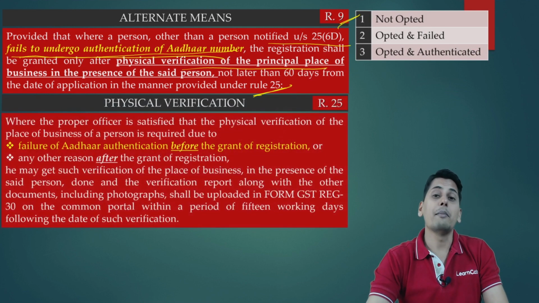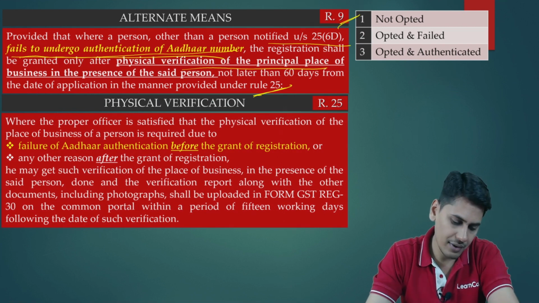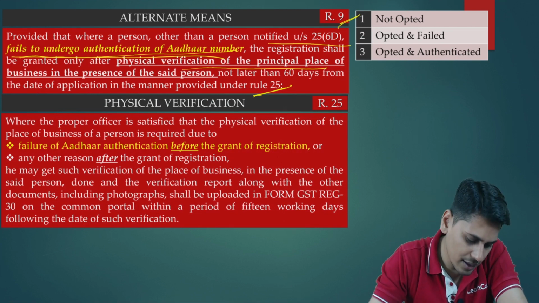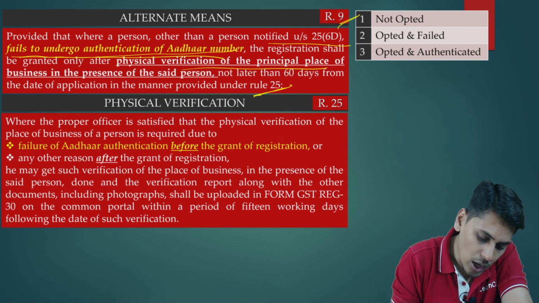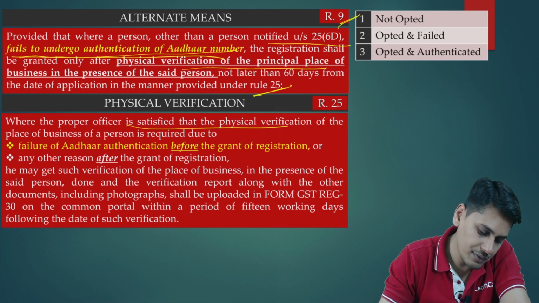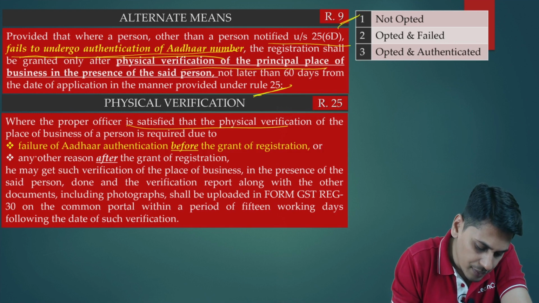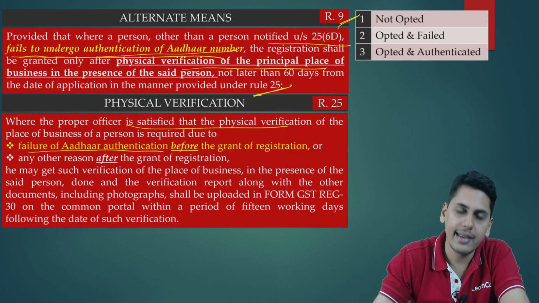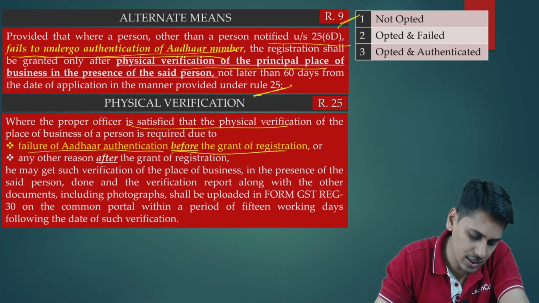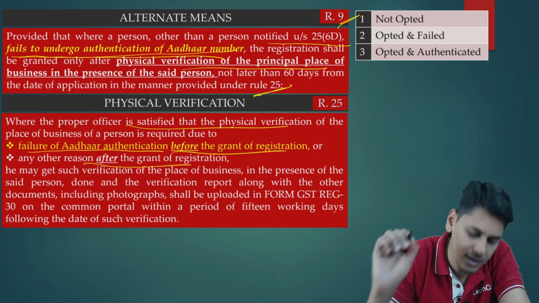Now friends, the manner which is provided in rule number 25, let's have a brief look at rule number 25. It tells you where a proper officer is satisfied that the physical verification of place of business is required to be done due to failure of Aadhaar authentication before grant of registration or any other reason after grant of registration.